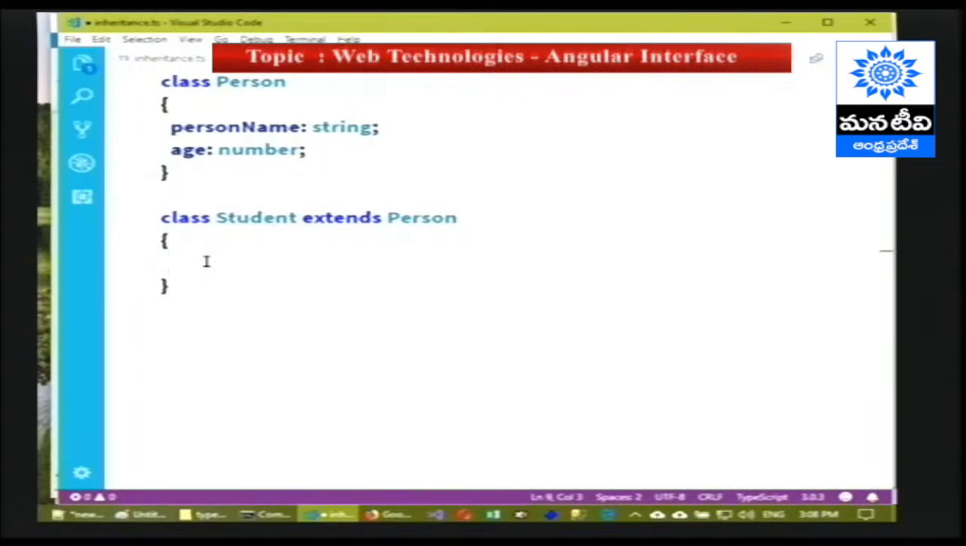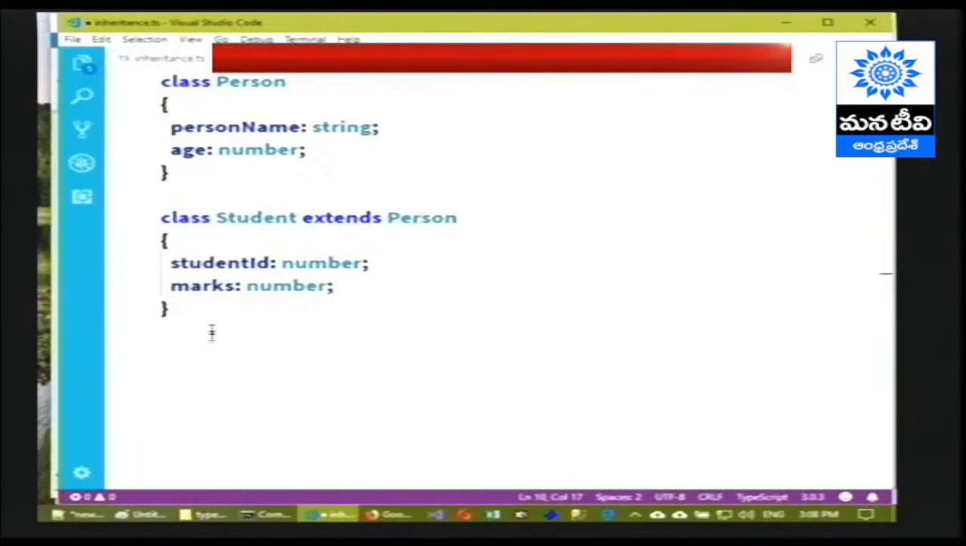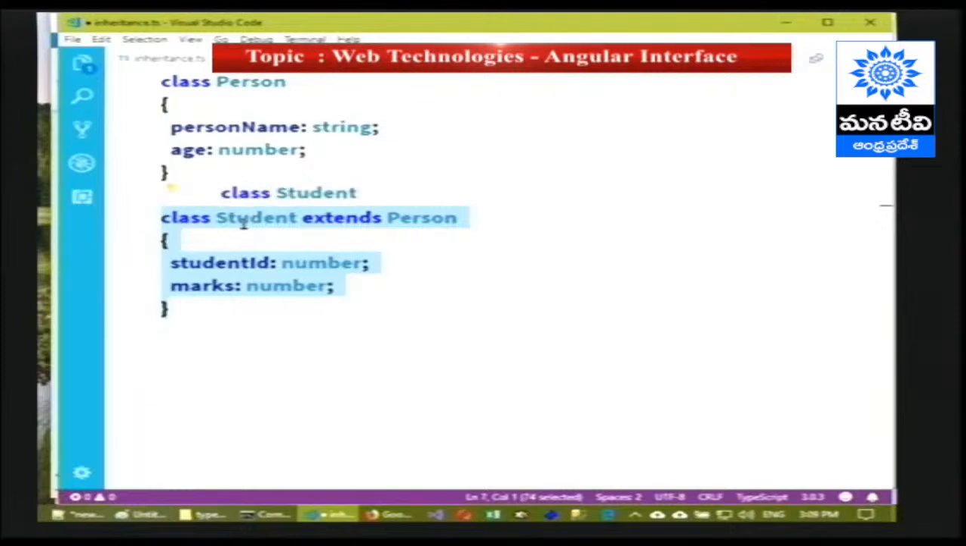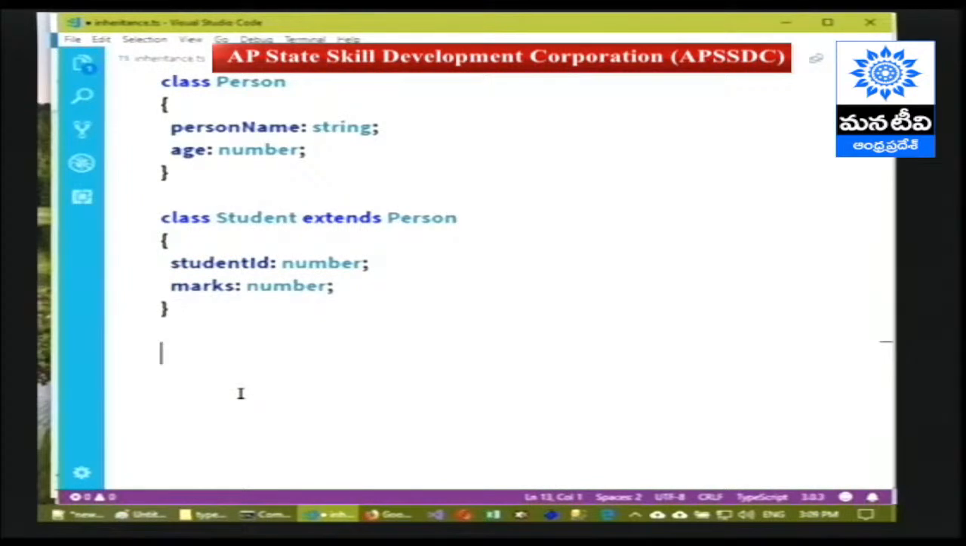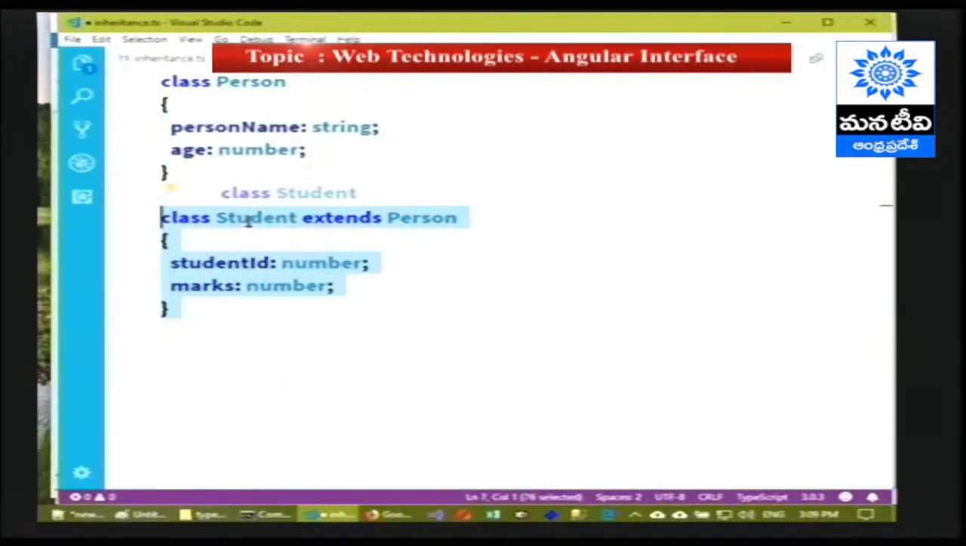For example, student ID and marks. Here student ID number, marks are the specific properties that are applicable for only student. These are not applicable for the person. So whenever the details are common for all the types of persons, including student, employee, for all types of members, we have to declare those members inside the person parent class. Whenever the details are specific to only student, those details must be provided in the student child class.